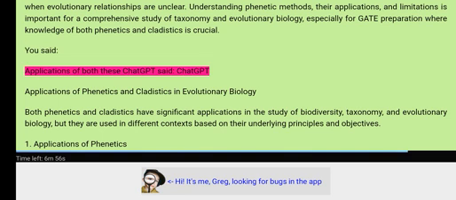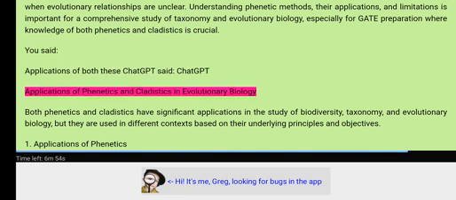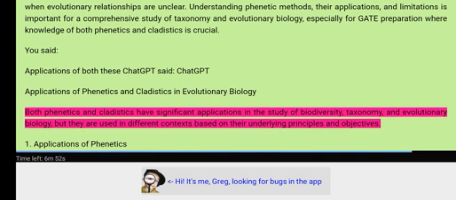You said. Applications of both these. ChatGPT said. Applications of phonetics and cladistics in evolutionary biology. Both phonetics and cladistics have significant applications in the study of biodiversity, taxonomy, and evolutionary biology, but they are used in different contexts based on their underlying principles and objectives.